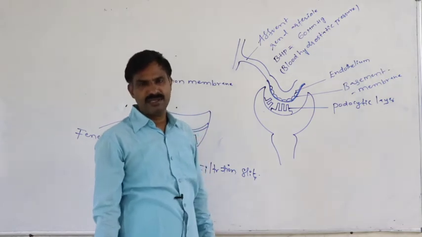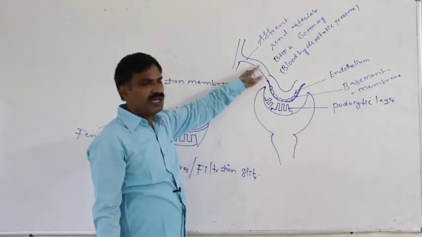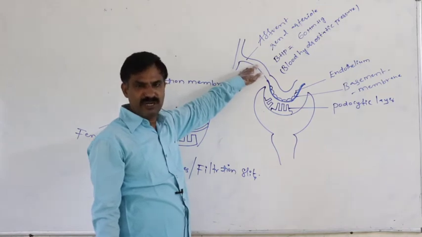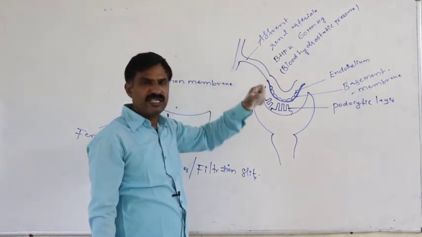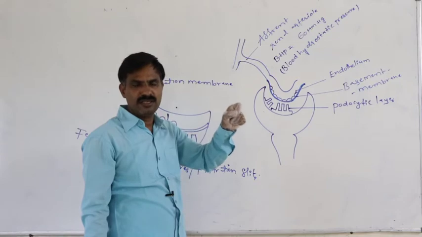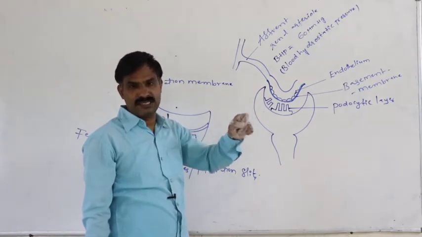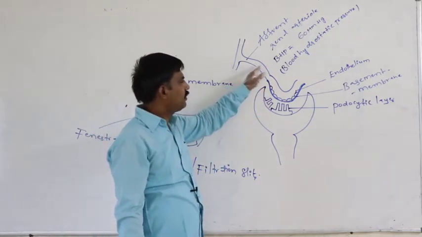What are they? Definitely, whatever proteins are present in the blood oppose this blood pressure.